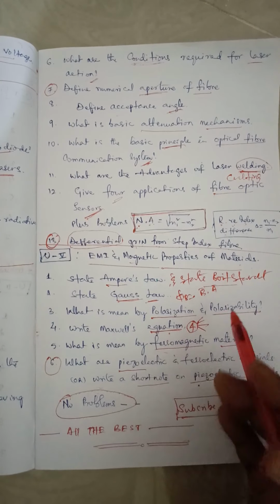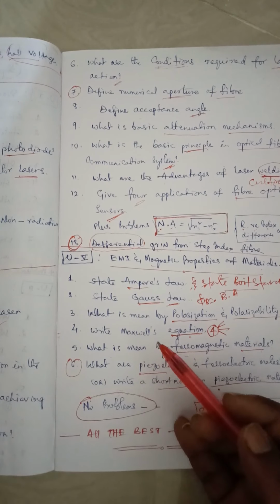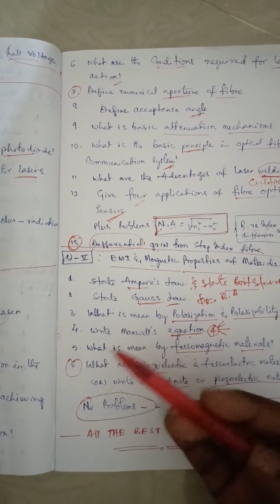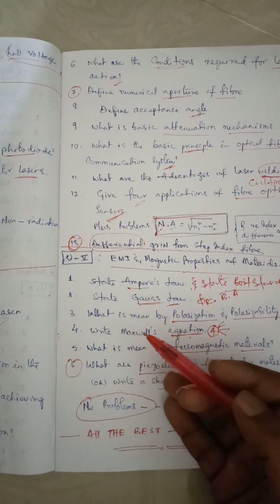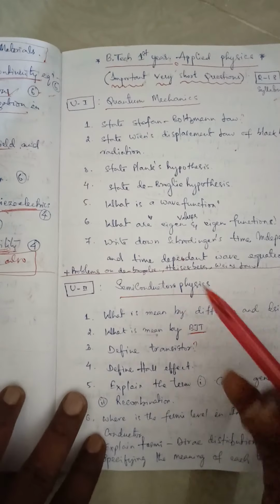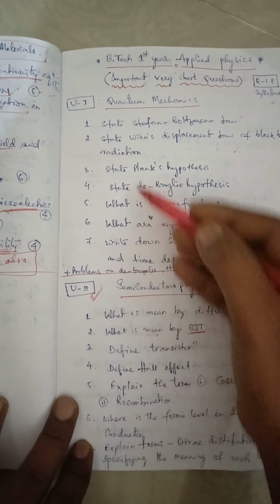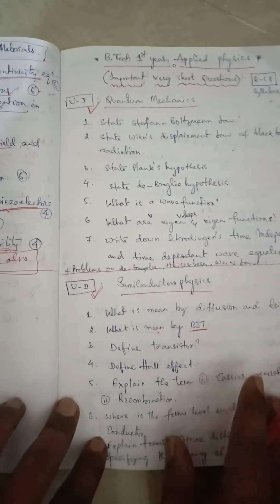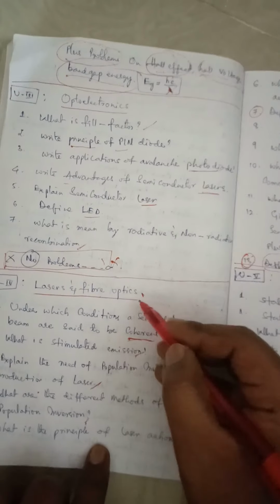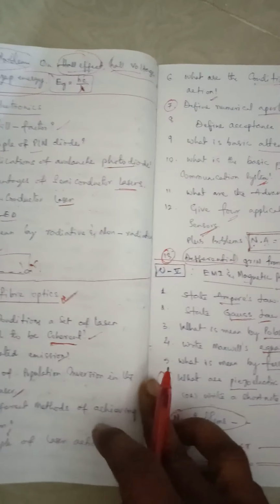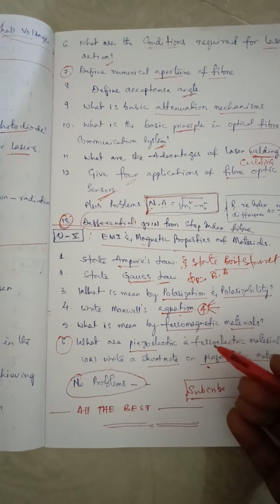In this, the fourth unit is very important, that is laser and fiber optics, and the first unit is also very important, and the second unit is also very important. The first unit is quantum mechanics, and the second is semiconductor physics. These are the most important chapters for getting the short questions in the first bit.